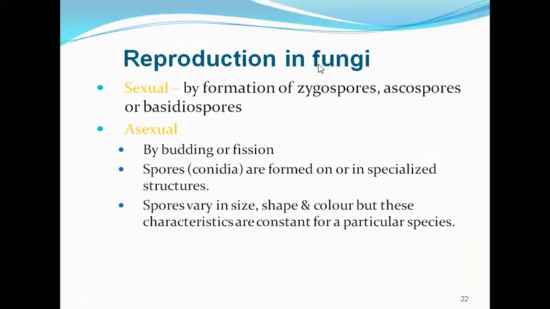Coming to the reproduction in fungi, fungi reproduce sexually or asexually. Sexually is by formation of zygospores, ascospores, or basidiospores, and asexually is by budding or fission. The spores or conidia are formed on or in specialized structures. Spores vary in size, shape, and color, but these characteristics are constant for a particular species. So even though there are various sizes, shapes, and colors of different spores, the representative species have the same type of spores.